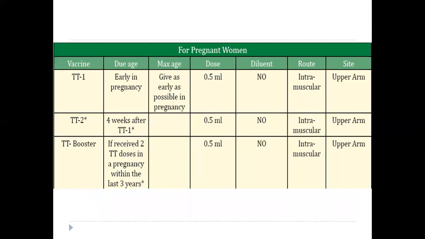Start with the pregnant woman, who is given 2 doses of TT: the first as early as possible in the pregnancy and the second dose 4 weeks after the first dose. If the woman has received 2 doses in a pregnancy within the last 3 years, only a booster is required. The second dose of TT or booster dose should be given before 36 weeks of pregnancy. However, this can be given even if more than 36 weeks have passed. Give TT to a woman in labor if she has not previously received any TT injection.